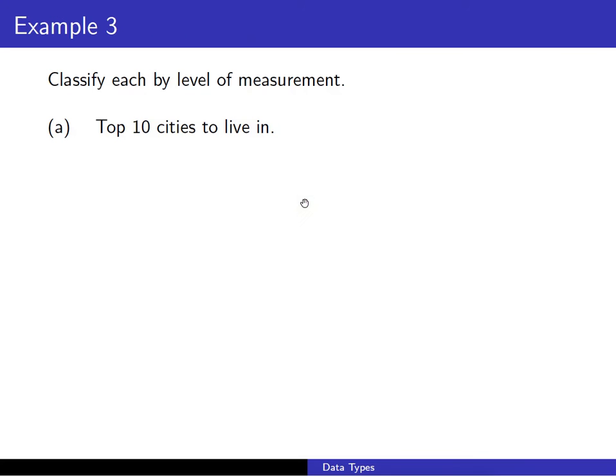So here we go. Example 3, classify each by level of measurement. So we're going to have the top 10 cities to live in. So what do you think? Is it nominal, ordinal, interval, or ratio? Well, we are putting them in order. It's a top 10 list. However, as far as we know, there's really no way of knowing what the actual difference in quality is between the top city and the second place city. So this is an ordinal level because the differences are either meaningless or can't be found.